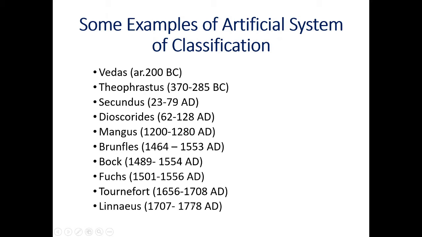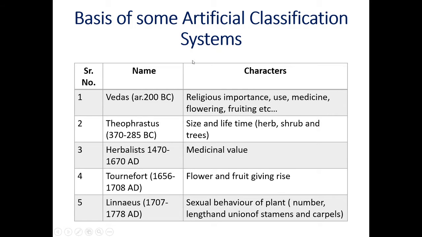Some other examples of artificial classification systems are the Vedas, then Theophrastus, Secundus, Dioscorides, Magnus, Brunfels, Bock, Fuchs, Tournefort, and Carolus Linnaeus. These are some examples. Now let us see the criteria utilized for classification in some of these artificial systems.